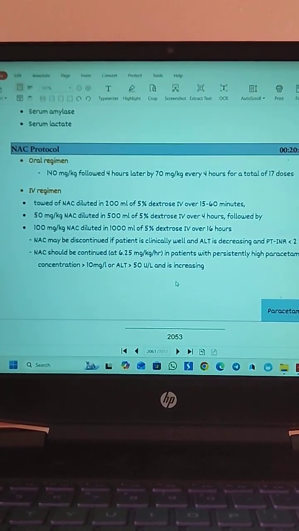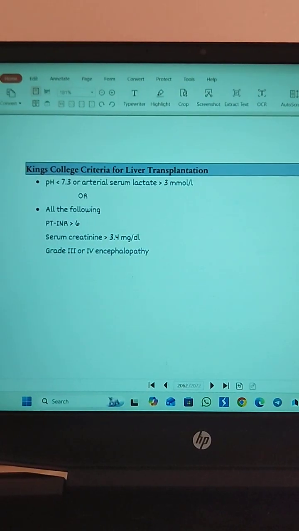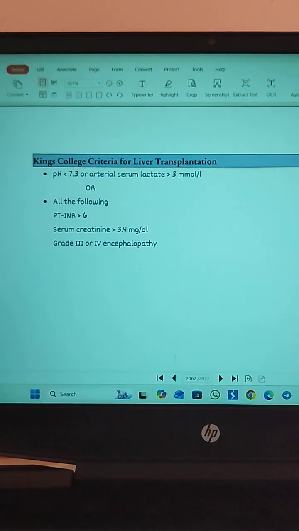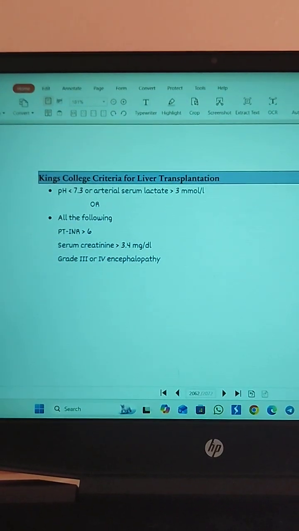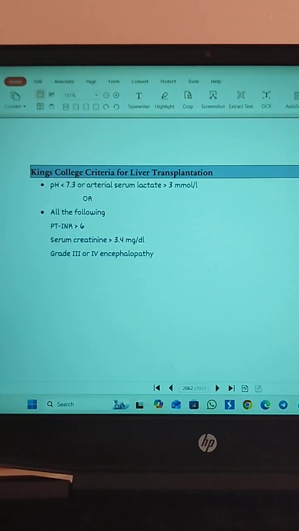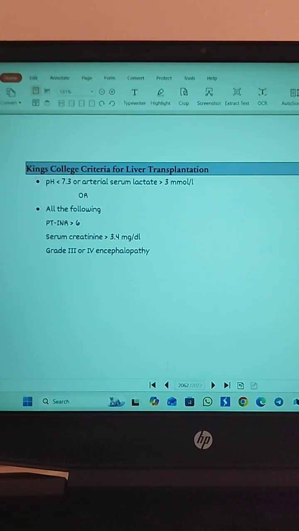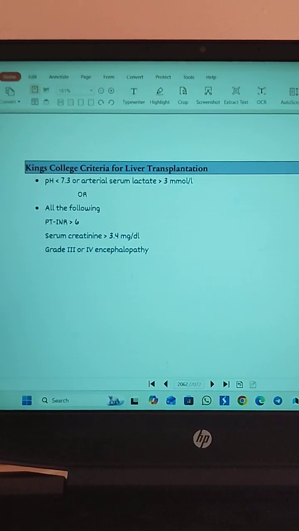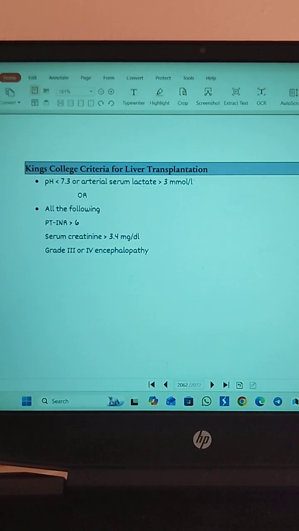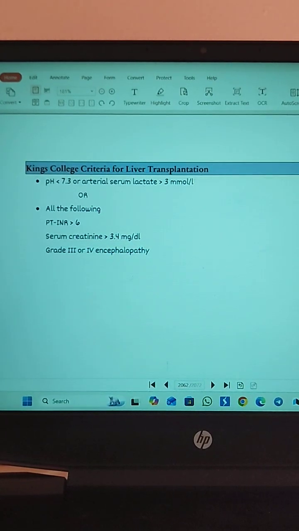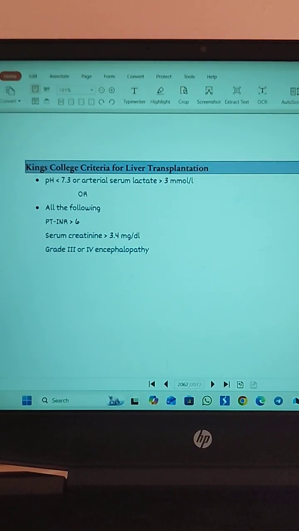And there is one more thing, the King's College criteria for liver transplantation. Liver transplantation should be done if the pH is less than 7.3, or the arterial serum lactate level is greater than 3 millimole per liter. That is one condition. Or second, if all of the following are present: PT-INR greater than 6, serum creatinine level greater than 3.4 milligram per deciliter, and grade 3 or grade 4 encephalopathy, then you should do the liver transplantation. So this is the King's College criteria for liver transplantation.